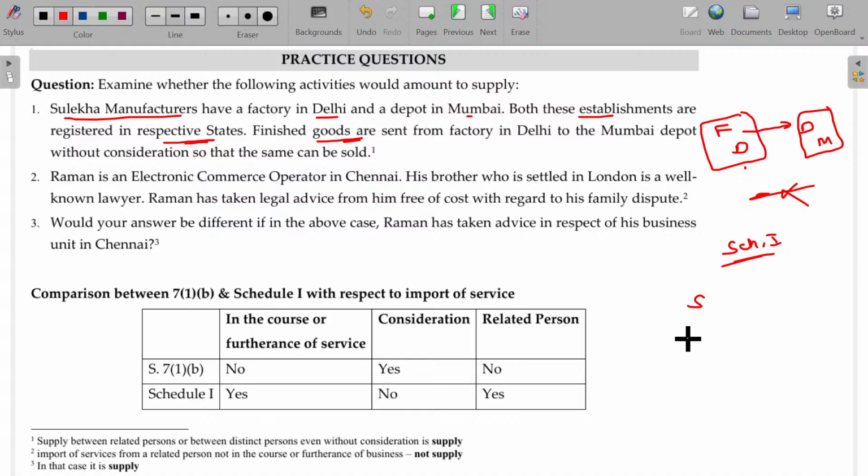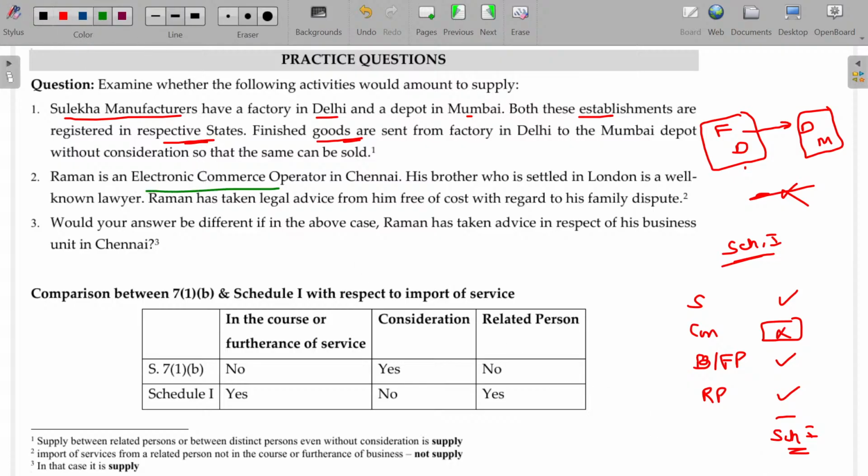Supply, consideration, purpose, business or furtherance of business, and related persons. This one is okay, consideration missing. This is okay. So all three are okay, but only consideration is missing, which means Schedule 1 will attract as per this provision. This will be considered as supply only.